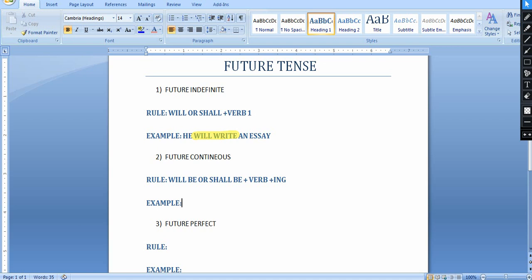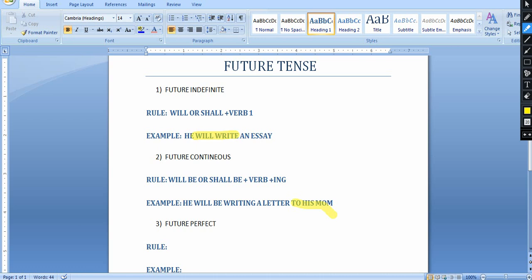So now let's start to understand with some easy examples again. In this one, oops, I just forgot to give some space after this. I don't know why it is coming again. Yeah, here, done. Okay, so let me give you an easy example. He will be writing a letter to his mom. Okay, so this is my example. I added "to his mom" as an extra.